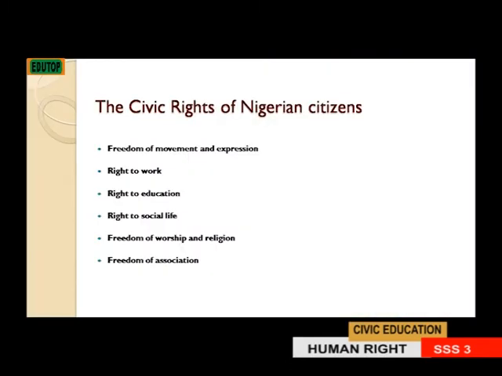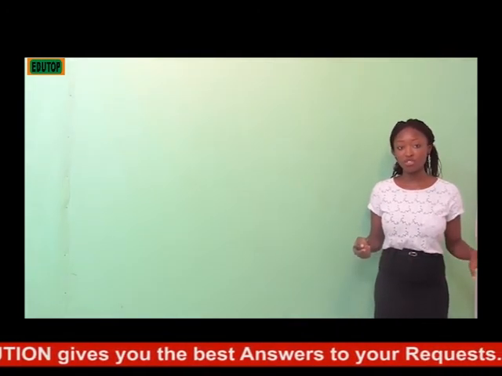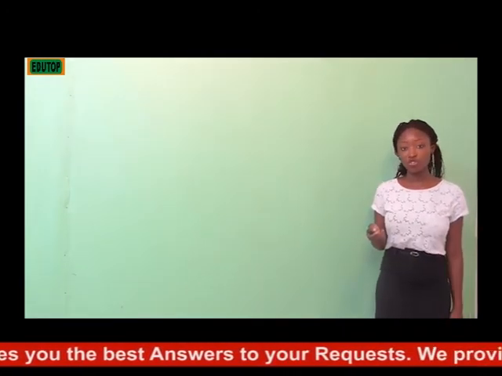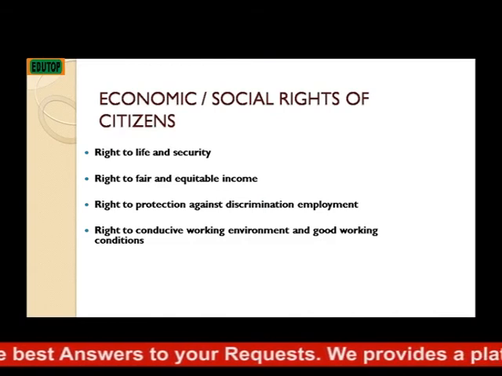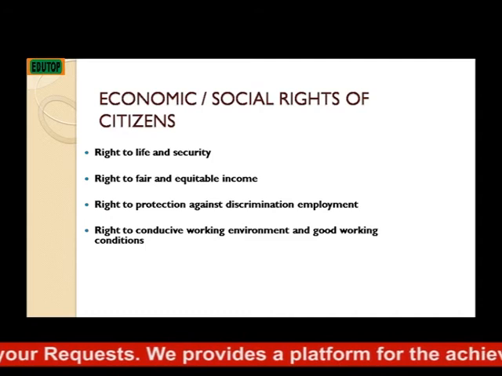Freedom of association. This depicts that Nigerian citizens have the freedom to associate with any group of their choice, with any association of their choice. Moving ahead, we are moving to economic and social rights of citizens.